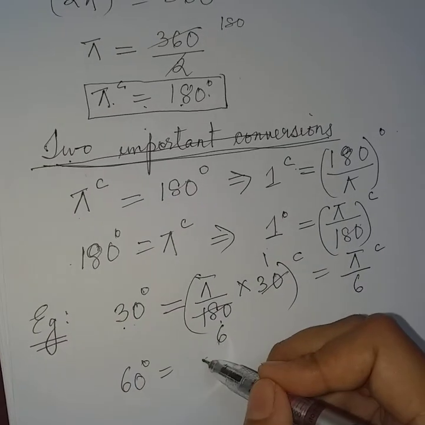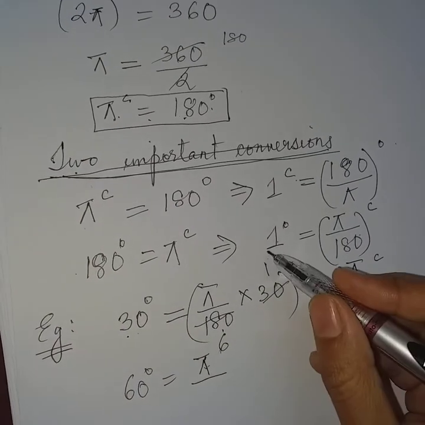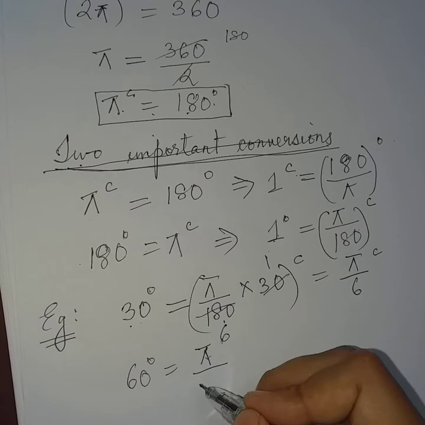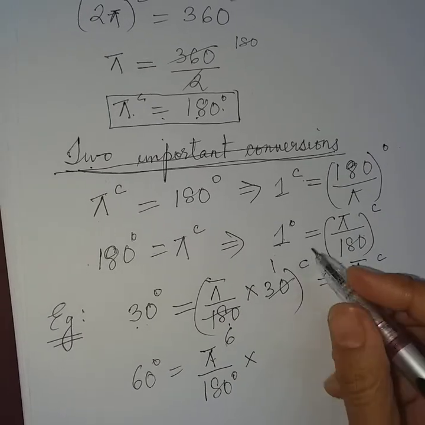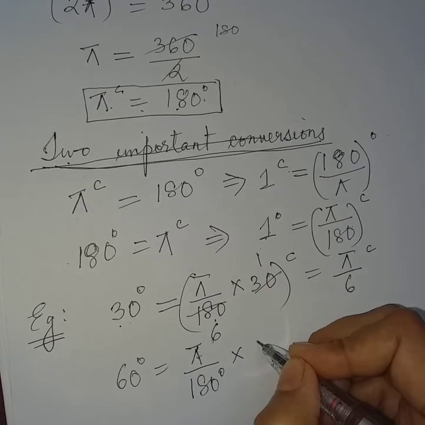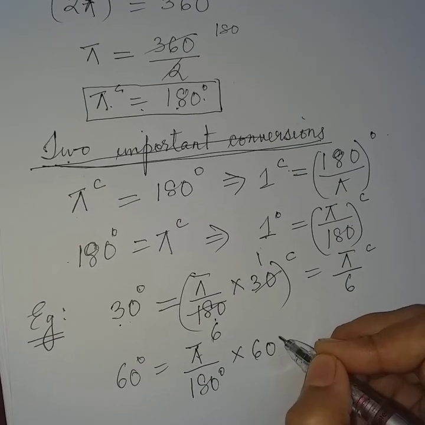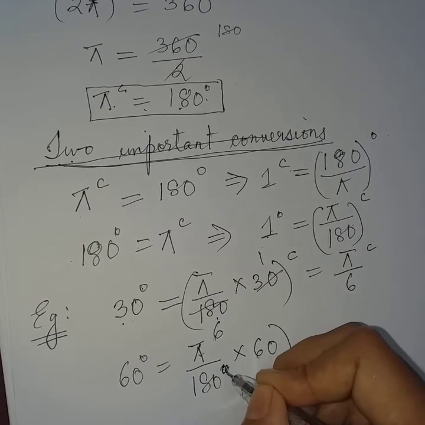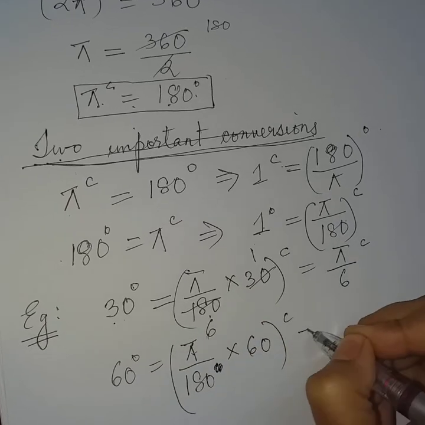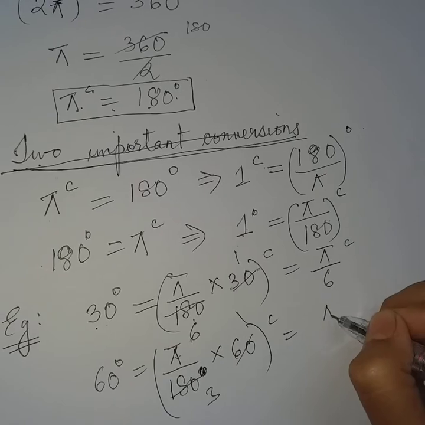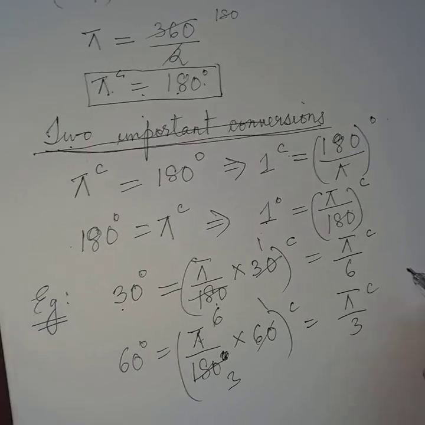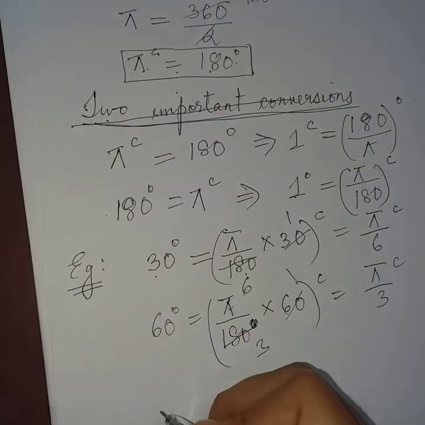60 degree, if 1 degree is equal to pi by 180, then 60 degree will be equal to, this is by unitary method, 60 radian. So 60 into 1, 60 into 3, so pi by 3 radian. So 60 degree is equal to pi by 3 radian.